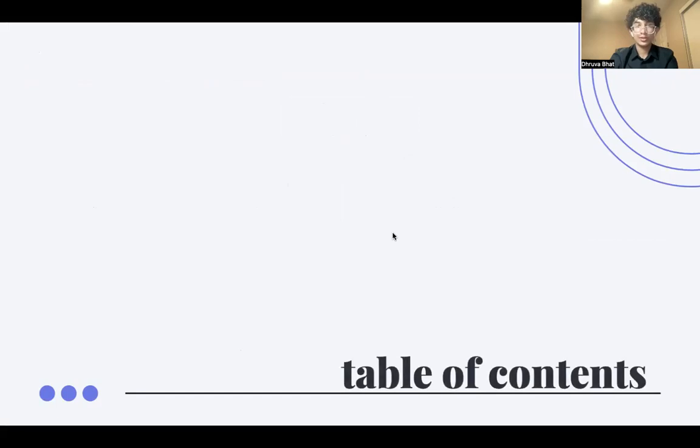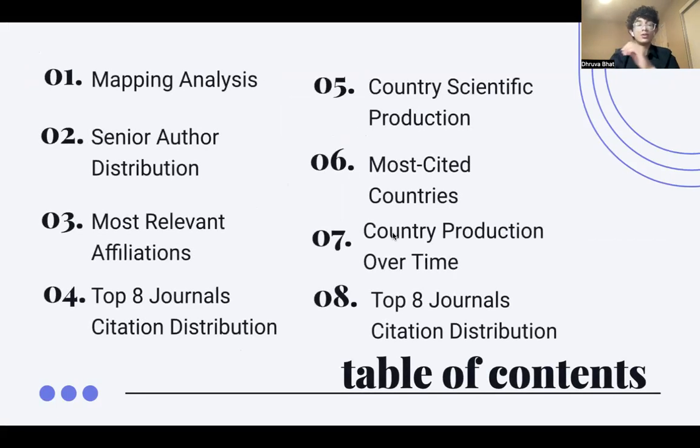Next, we'll be going into the table of contents. Our research eventually led to these various figures, where we will be going over the mapping analysis, senior author distribution, most relevant affiliations, top 8 journals citation distribution, country scientific production, most cited countries, country production over time, and top 8 journals citation distribution. All of these figures were made using data that we extracted and then analyzed.